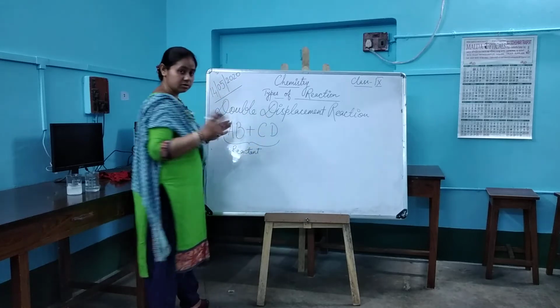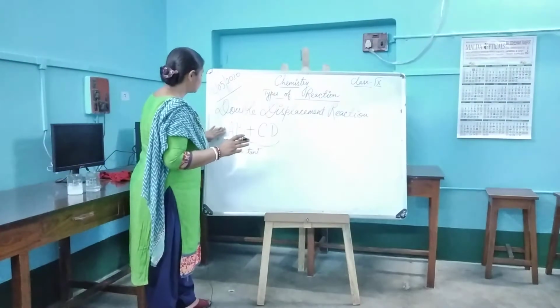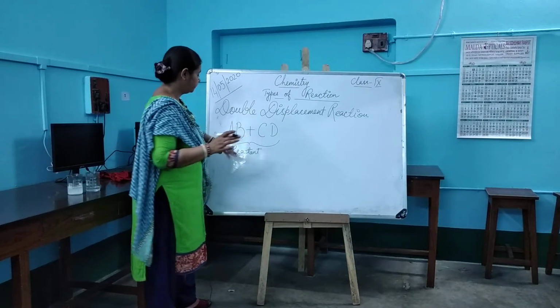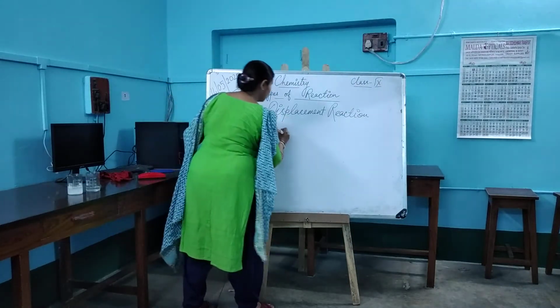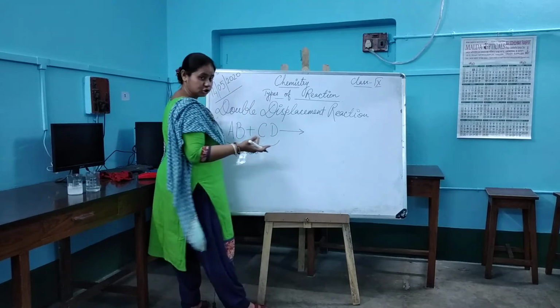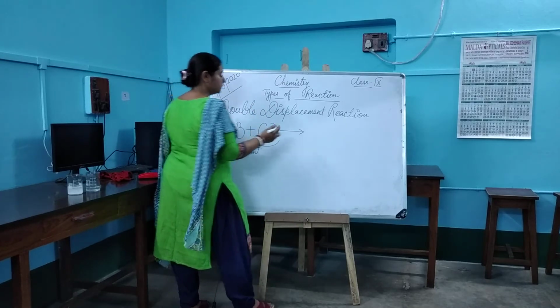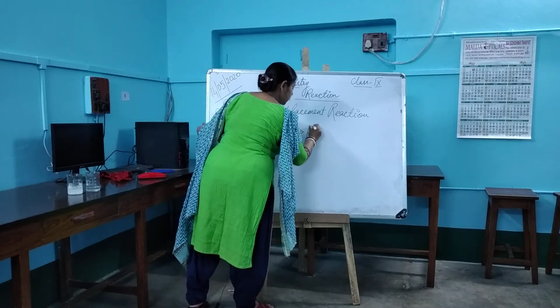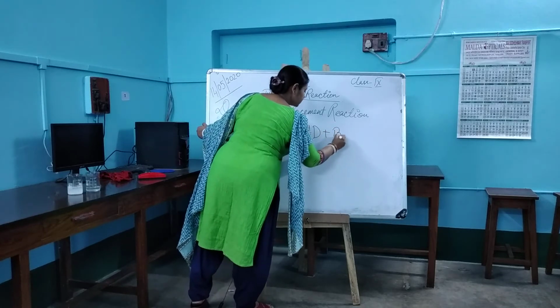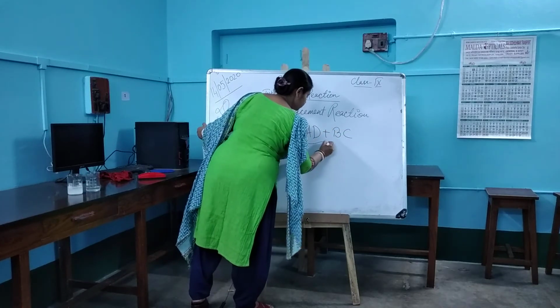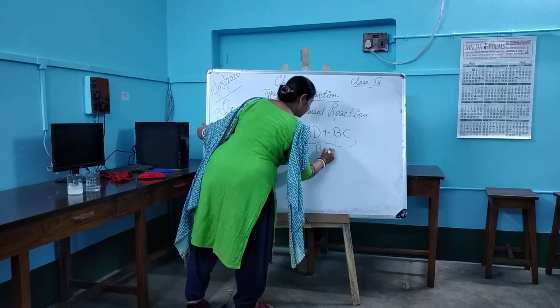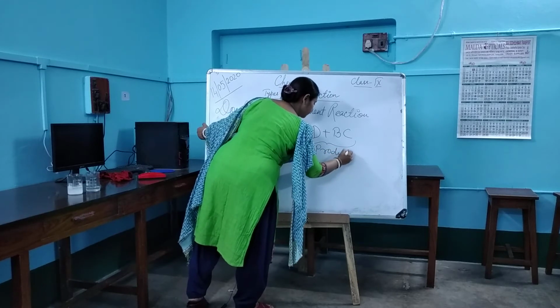This is a general reaction I'm showing to you. On reaction, what is the product that you will get? You will get AD plus BC. This is the product that you are going to get.